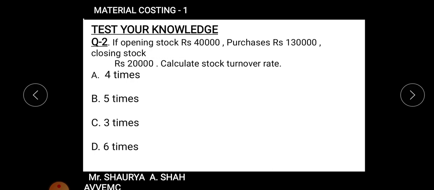What you will do, students, is for stock turnover rate, I'll give you a hint so that you can quickly calculate it. For stock turnover rate, you require two things. One is cost of goods sold and second is average stock, right? So quickly calculate average stock, opening plus closing divided by 2. Quickly calculate cost of goods sold, that is opening stock plus purchase minus closing stock, right? So you will be getting the answer of stock turnover rate. Okay, pure 1 minute for you people, you can solve it.